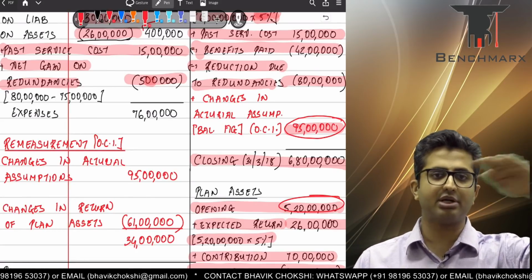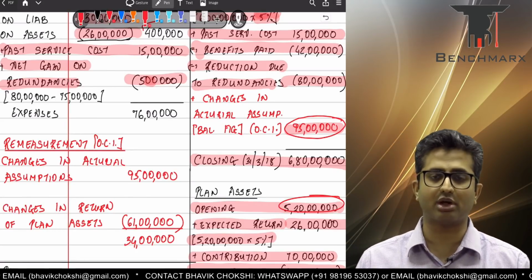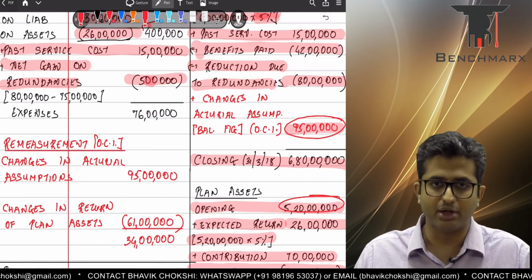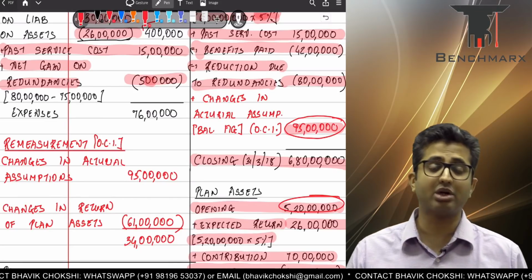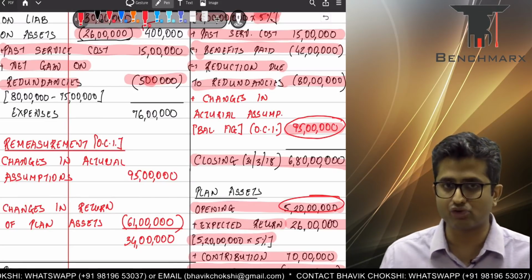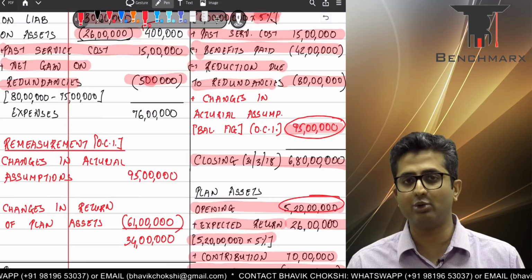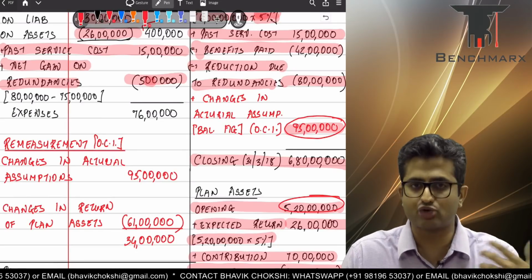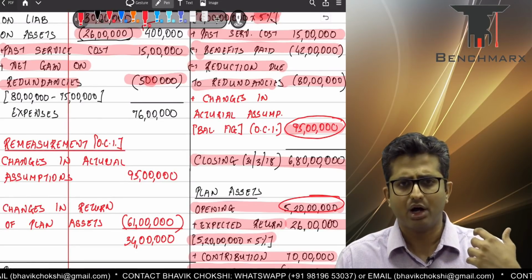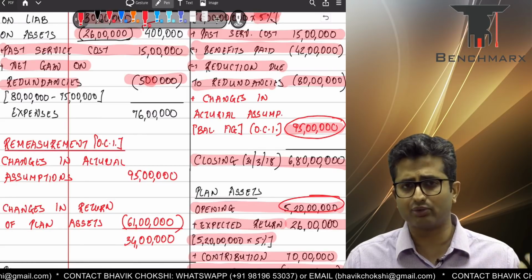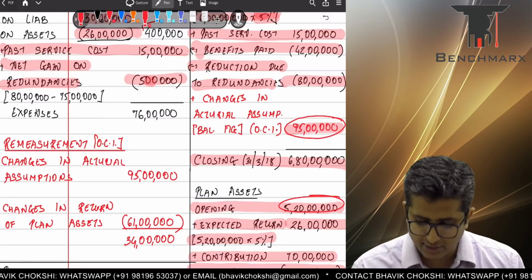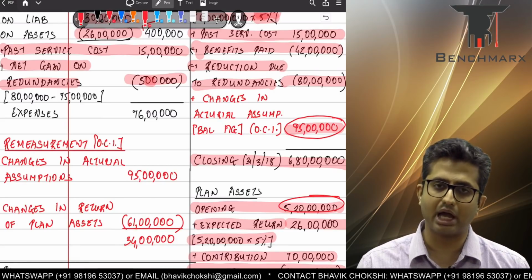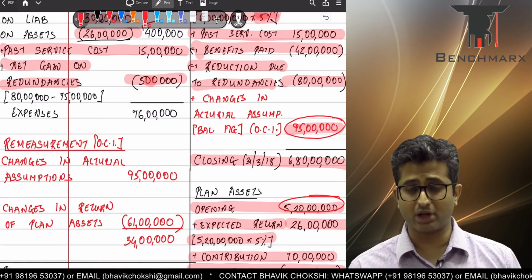You have the opening liability, make all the changes as per actuarial valuation, try to find the closing liability. Ideally, it should tally with the actuary's valuation. If it does not, that must be because certain remeasurements or changes in actuarial valuation would have been done. Actuaries might have changed the assumptions on mortality, the assumptions on attrition, the last drawn salary, etc. And hence the balancing figure is taken as changes in actuarial assumptions.